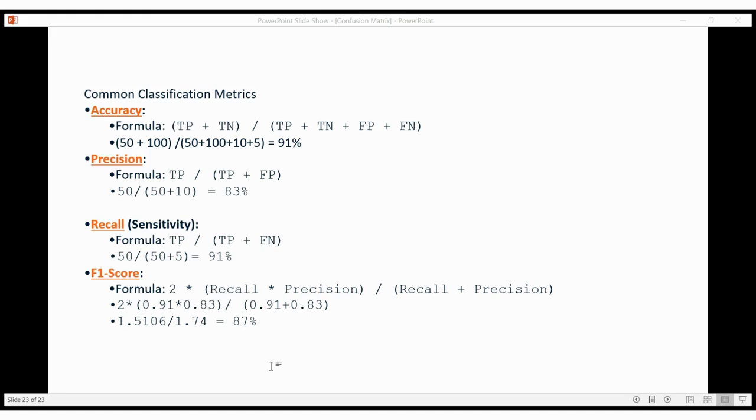So finally, the F1 score of 87 percent is a balance of both precision and recall, showing that the model performs reliably by not only making accurate positive predictions but also capturing most of the true positives. So this is about the confusion matrix.